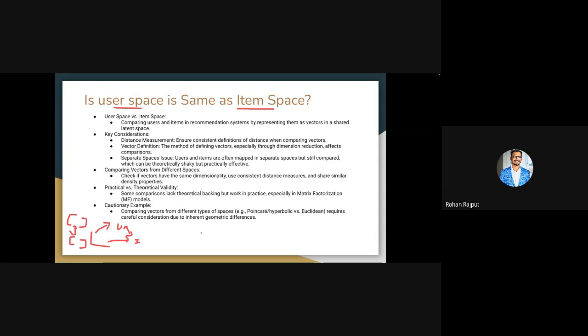If you want to go deeper into the mathematics, you have to think that comparing vectors from different types of spaces, like Poincare or hyperbolic versus Euclidean, requires careful consideration due to inherent geometric differences, because the geometrical understanding you have in Euclidean space will not hold in other types of spaces. In such cases, the distance or similarity metrics you choose will impact the performance